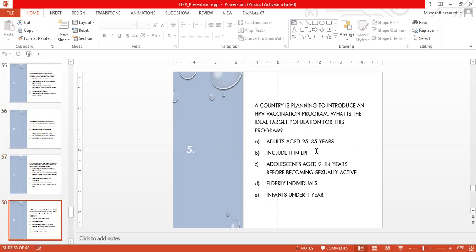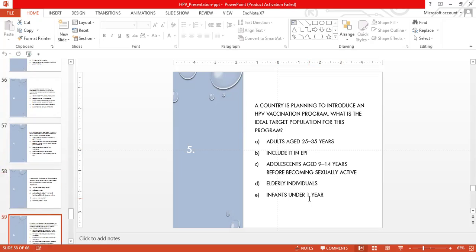Question number five, a country is planning to introduce an HPV vaccination program. What is the ideal target population for this program? A, adults from the age of 25 to 35. B, included in EPI. C, adolescents aged from 9 to 14 before becoming sexually active. D, elderly individuals. E, infants under the age of 1. C is the right answer.